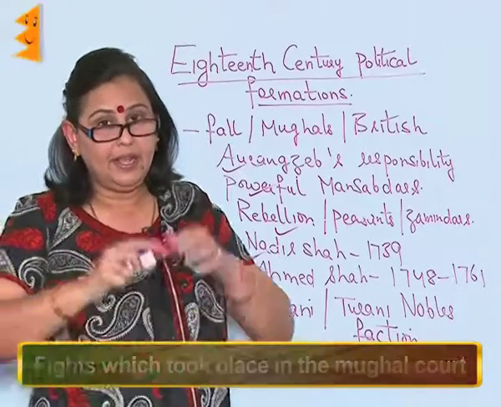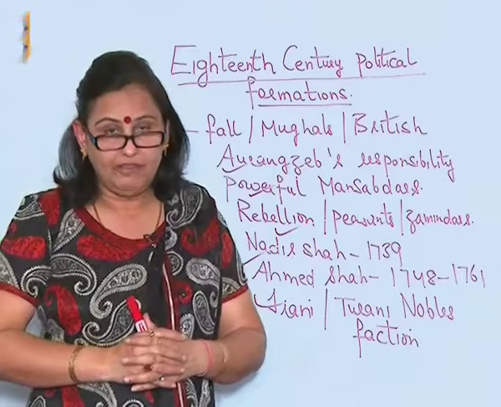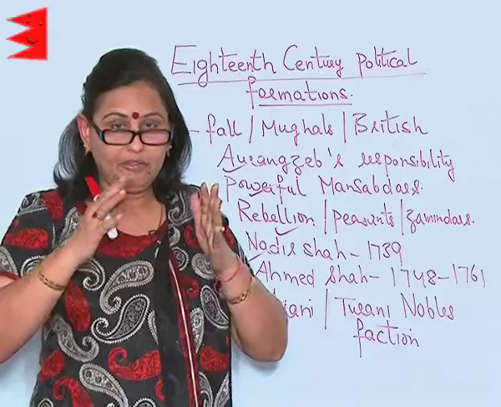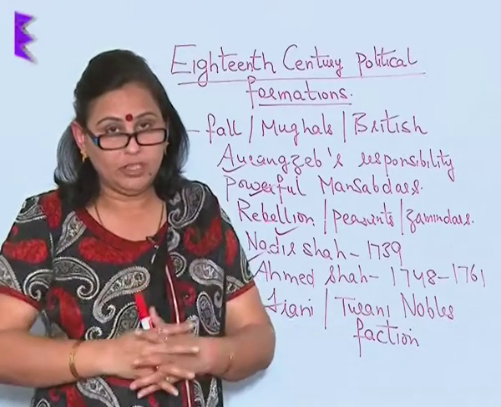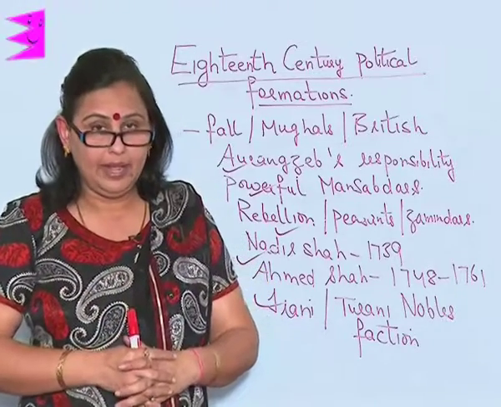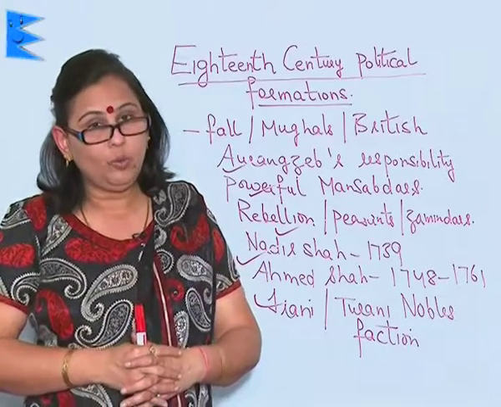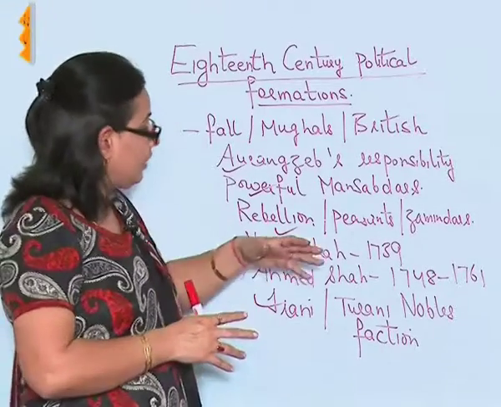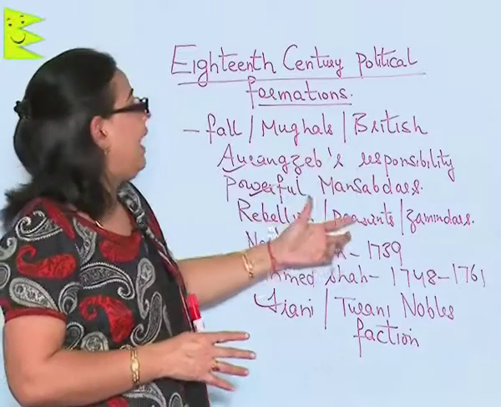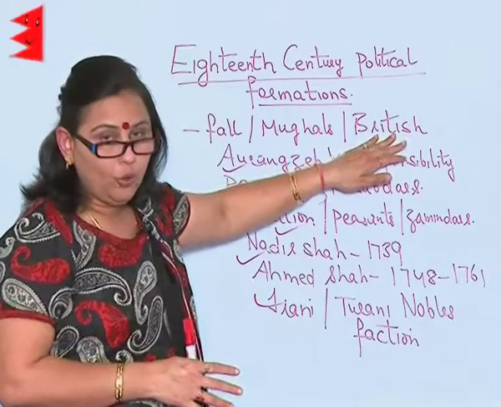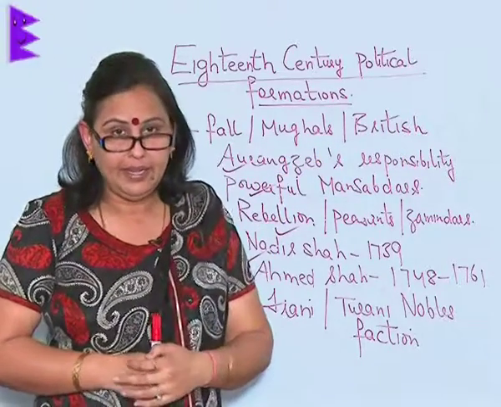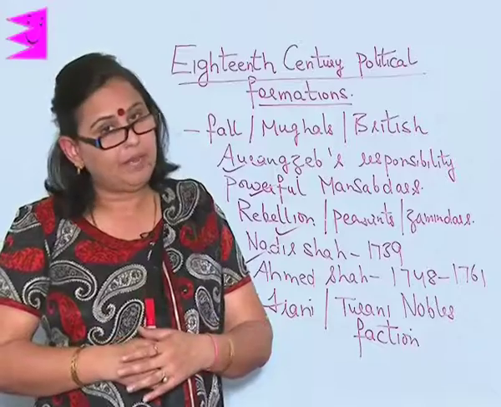The nobles had divided themselves into two factions, the Iranis and the Turanis. They always kept on fighting with each other, hatching conspiracies and thus pushing the already weak Mughal emperor into a weaker position. Thus, all these causes made the Mughal emperors weak, and of course, the Britishers who had come to India by this time took advantage of such a position and laid the foundation of the British Empire in India.